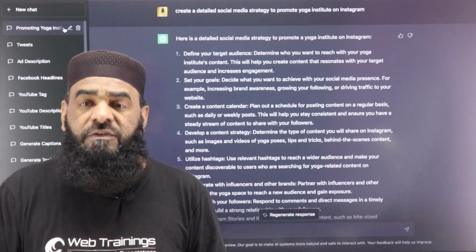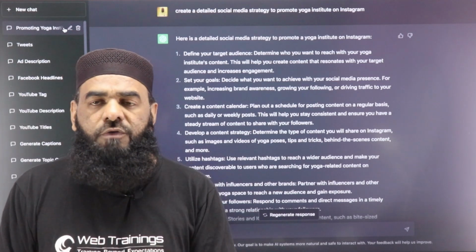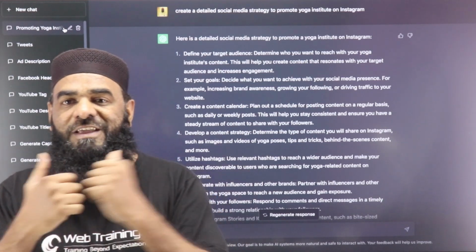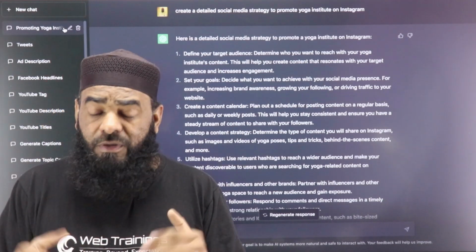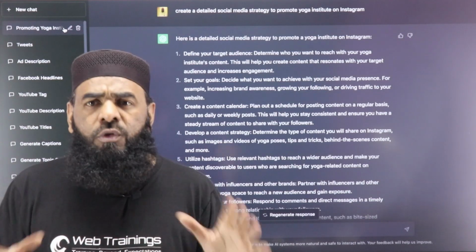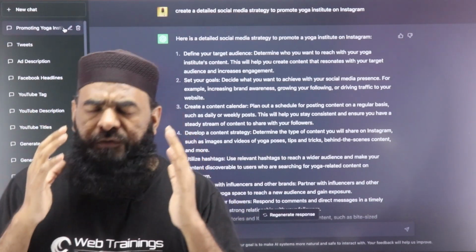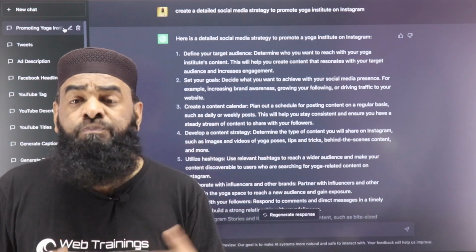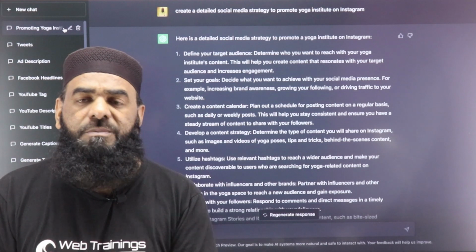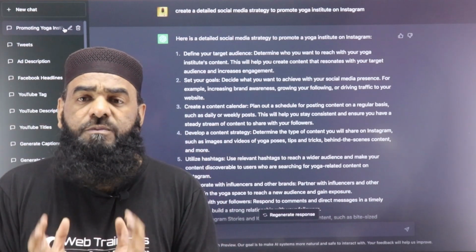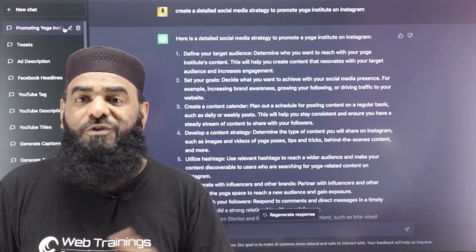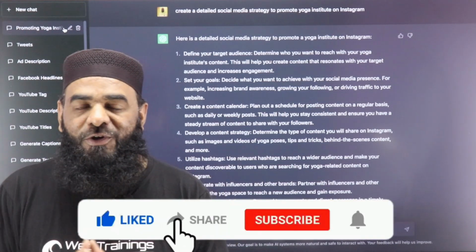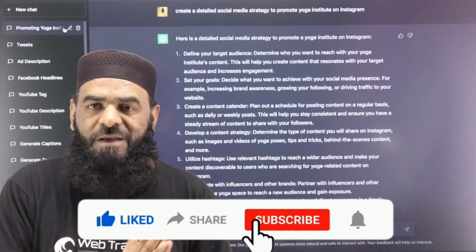And the amazing part is, all these points, 10 out of 10 points, we can again use as prompts in ChatGPT, and further get more ideas from this particular tool itself. So overall I can say that it will minimize your work, a lot of work which takes a lot of time to create. With the help of ChatGPT we can minimize it, and we can use this tool to improve our social media marketing game. I hope you have liked this short video on ChatGPT for social media marketing.